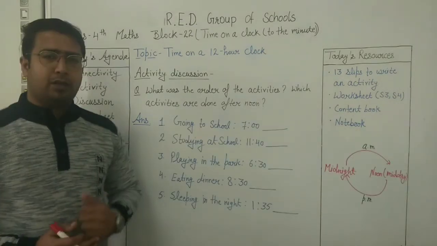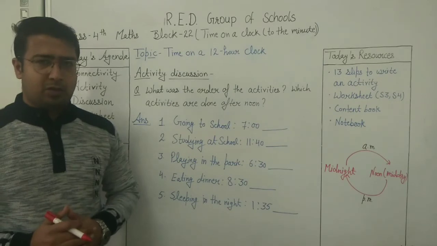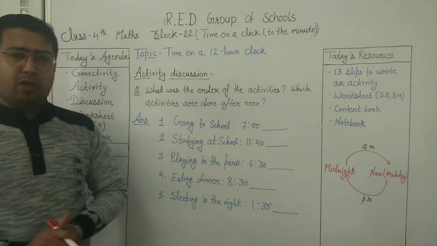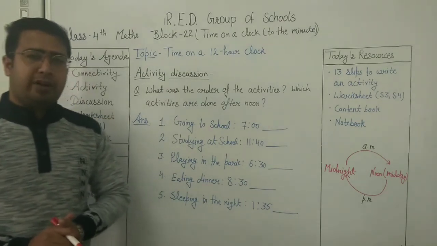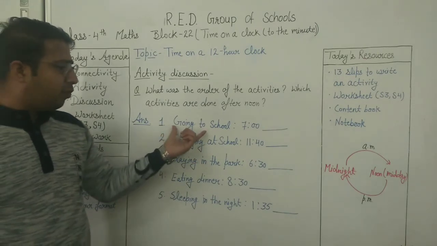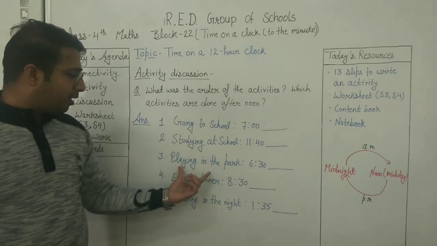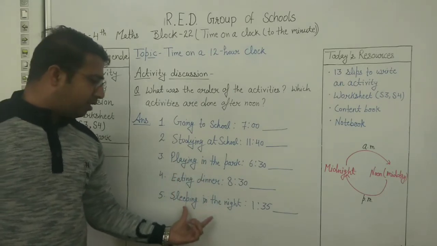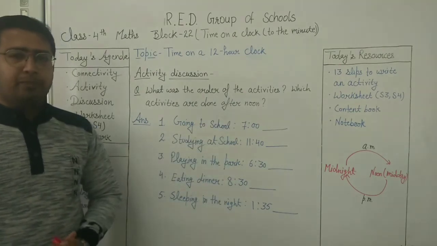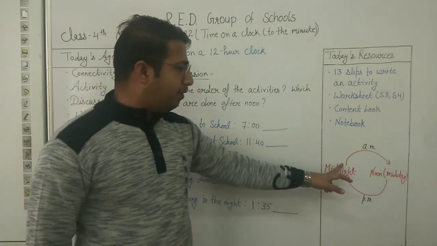Now I hope you have told your answer to your parents, so I am discussing my answer. First of all, the question was: what was the order of the activities? I have arranged your activities from morning to night. First of all, going to school. After that, studying at school, then playing in the park, then eating dinner, and then sleeping at night. And according to their time also. Now you can understand this also like this: which activity is happening between midnight and noon?